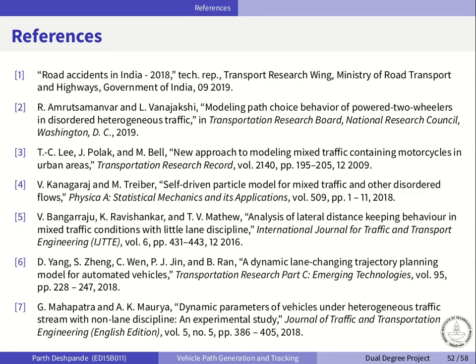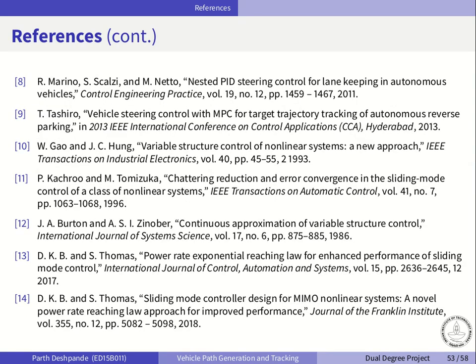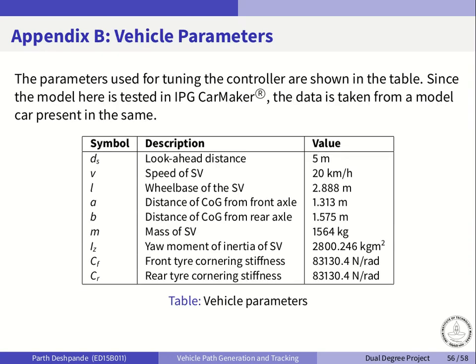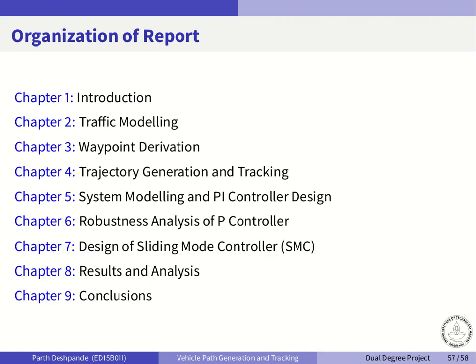These are the references for the work. And these are the appendices for reference. The first one here contains the matrices of the state space model which is used, and the second one has the vehicle parameters.